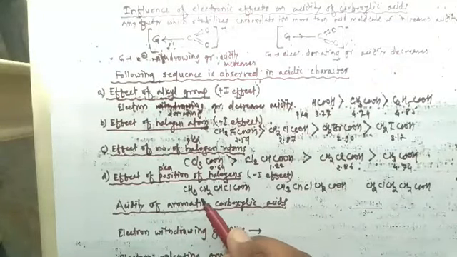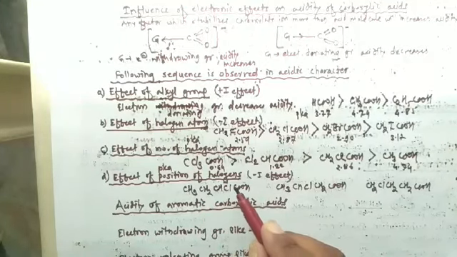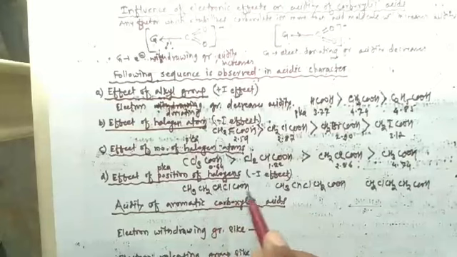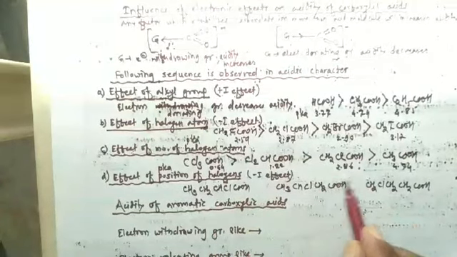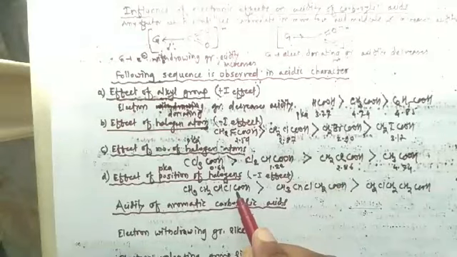So as the distance of electron attracting group from carboxyl group increases, acidity decreases. So that's why among these three, this acid is more acidic than the other two. Here the distance of electron attracting group is less from carboxyl group.